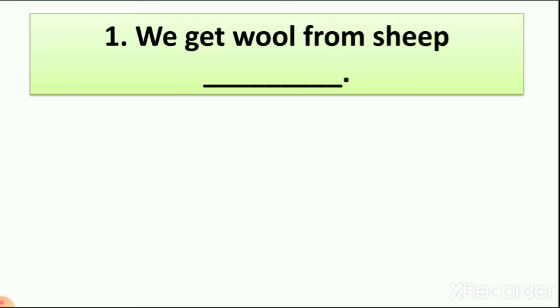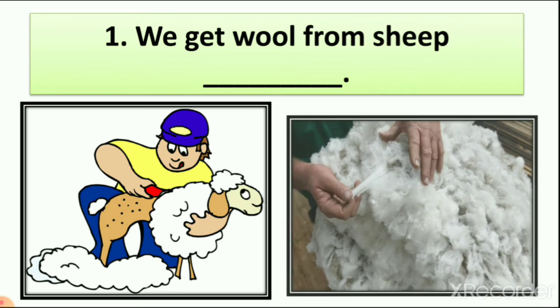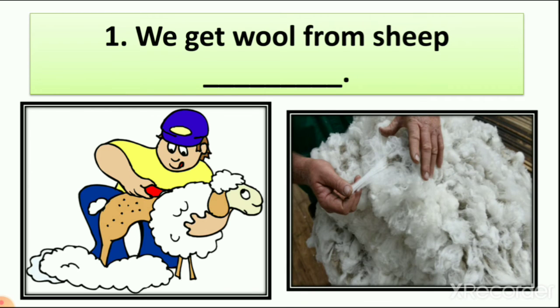We get wool from sheep. It is one type of material which we wear in cold days. So we get wool from sheep, right or wrong? So let's see the picture. Here you can see the picture of sheep. One person is taking out hair of sheep. And here you can see the picture of wool.